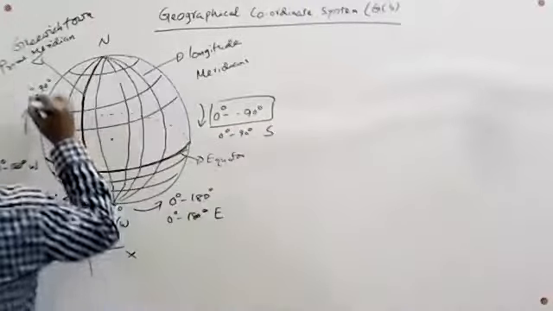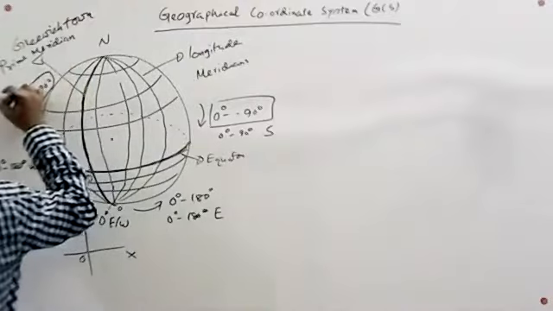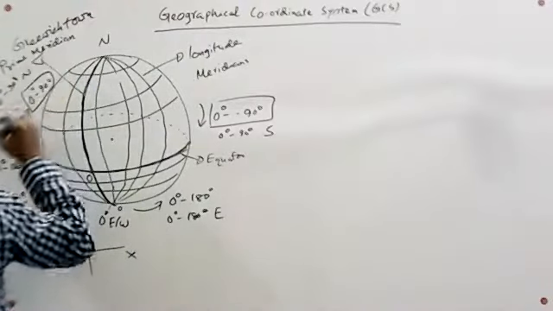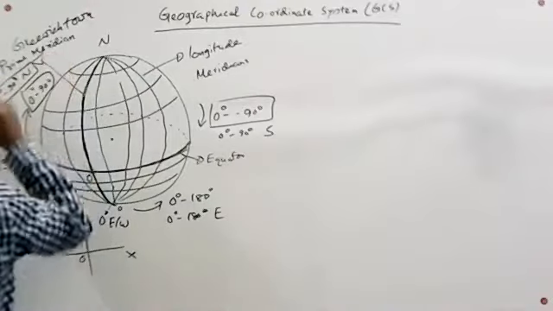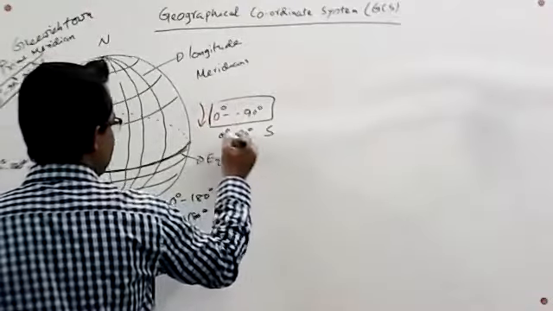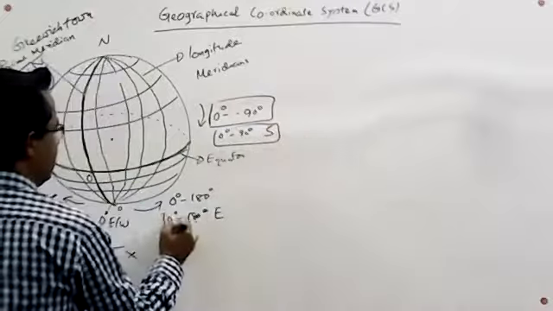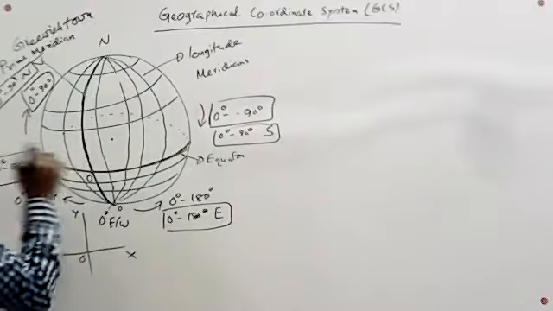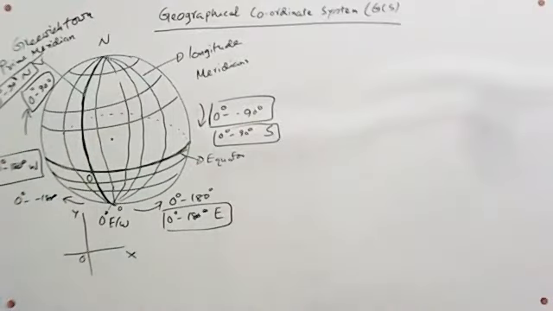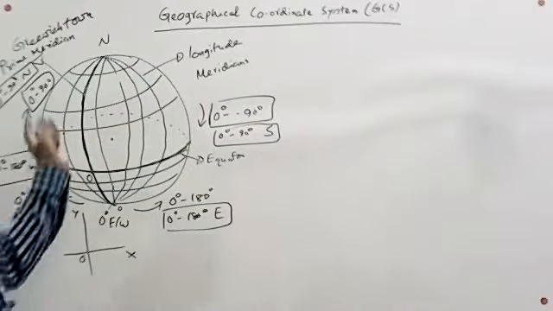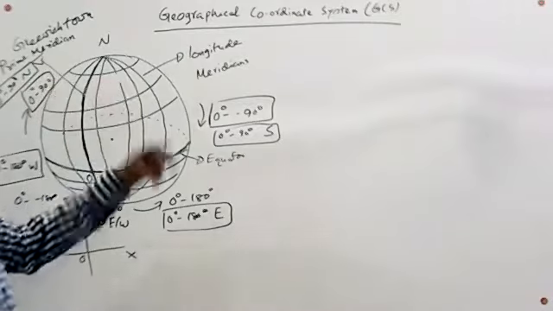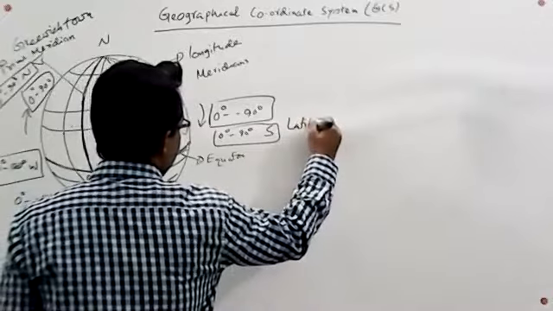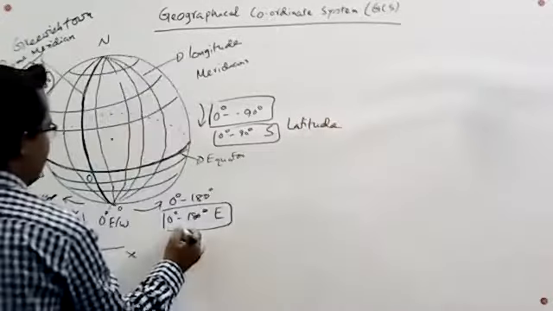So this is 0 to 90 degree north, this is 0 to 90 degree south, this is 0 to 180 degree east, and this is 0 to 180 degree west. This is the system for calculating latitude and longitude. These are latitude, and these are longitude.